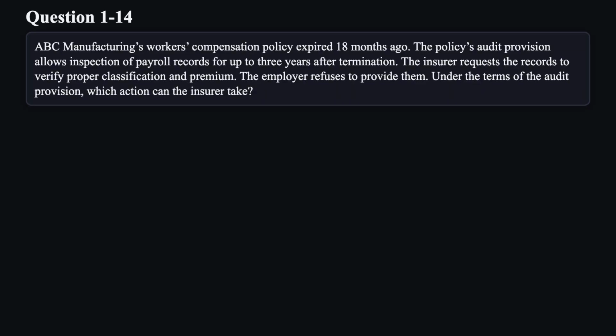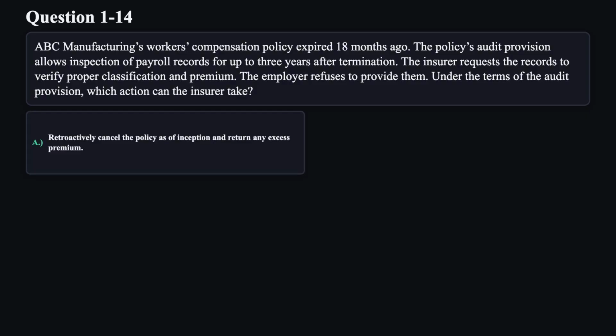Question 14. Manufacturing's workers' compensation policy expired 18 months ago. The policy's audit provision allows inspection of payroll records for up to 3 years after termination. The insurer requests the records to verify proper classification and premium. The employer refuses to provide them. Under the terms of the audit provision, which action can the insurer take?